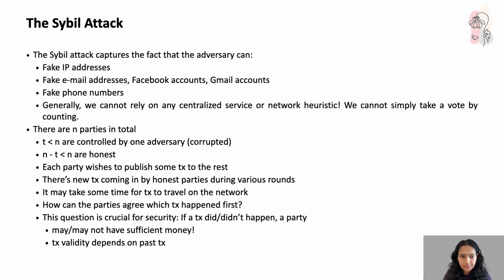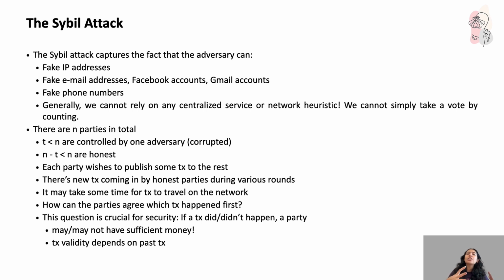Let's just see. First, we're going to talk about the Sybil attack. It's one of the biggest threats in decentralized systems. What does a Sybil attack mean? It means there's one adversary, but it pretends to be many different participants on the network. They can fake IP addresses, phone numbers, emails, Facebook accounts. In short, they can create as many fake identities as they want.